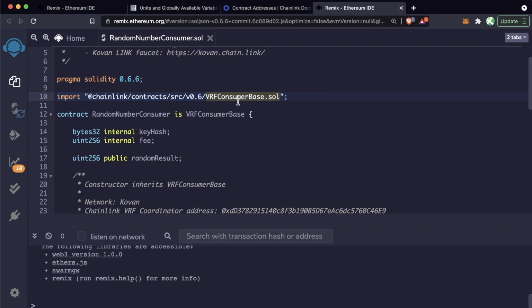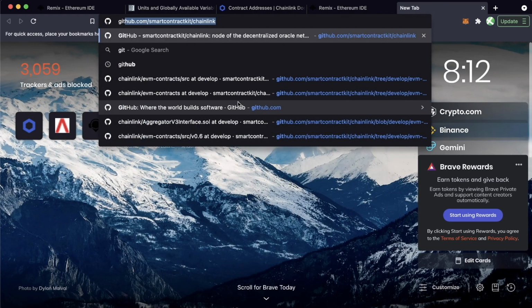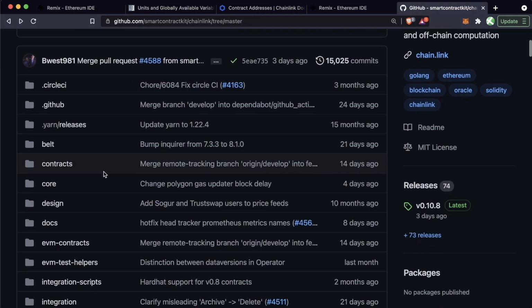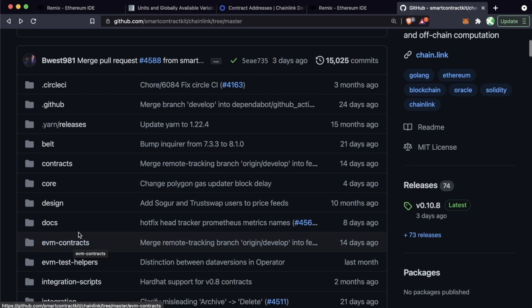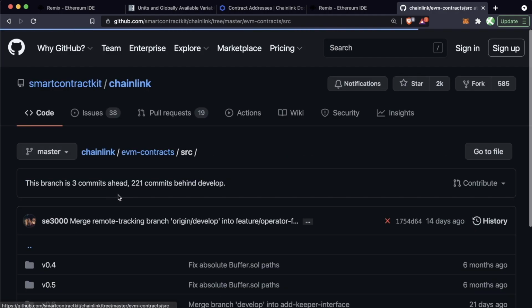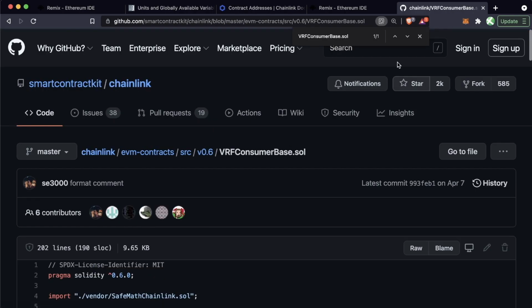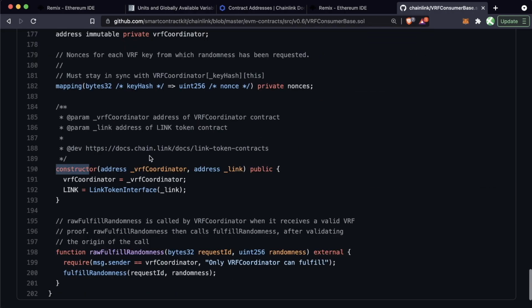Well, let's look at this VRFConsumerBase.sol contract in the Chainlink GitHub. So we can come to the Chainlink GitHub here. We'll go to EVM contracts, or depending on when you're watching this, it's migrating to contracts at some point. We'll go to src. Since we're using v0.6, we'll go there, and we'll look at this VRFConsumerBase.sol. As we can see, this VRFConsumerBase that we're importing has its own constructor, and it takes an address for the VRF coordinator. This is the on-chain contract that actually checks to make sure our numbers are random, and the address of the Chainlink token, which we'll talk about ERC20s in a little bit.